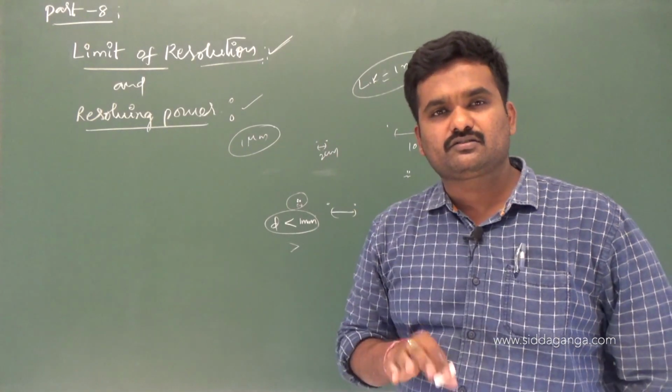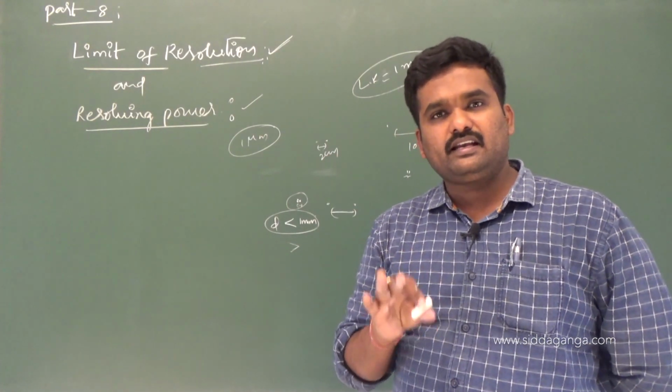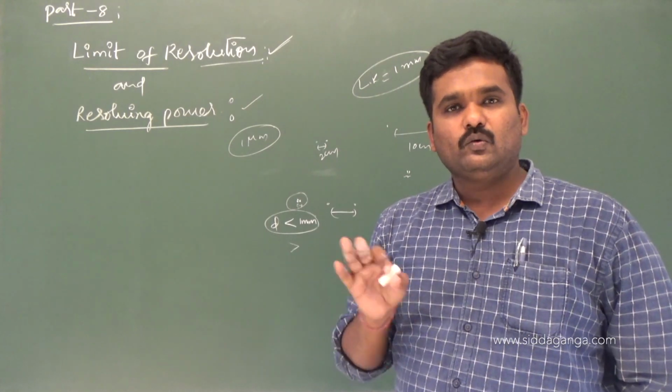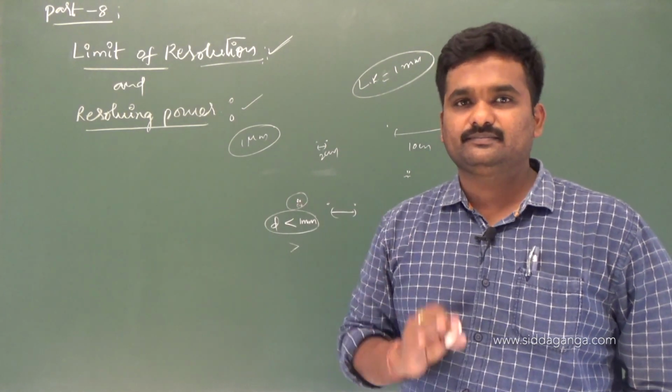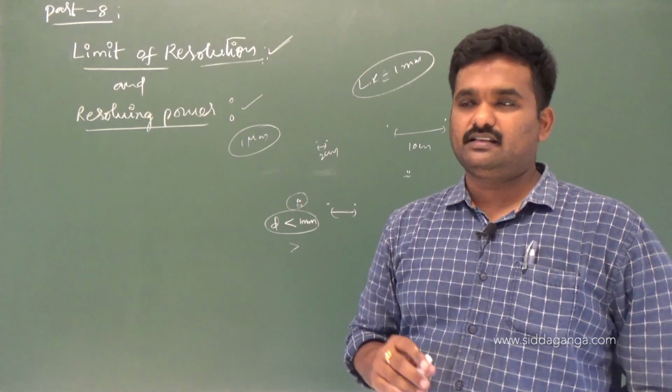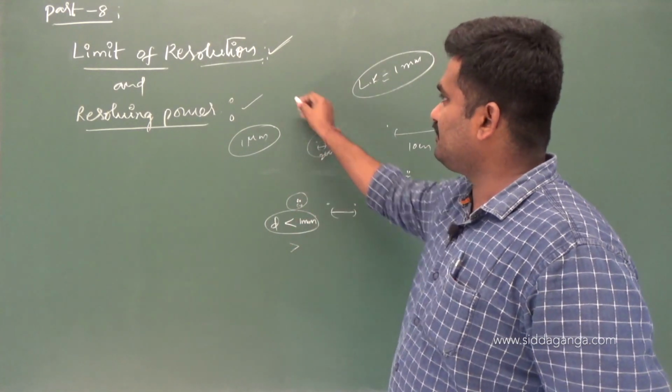Limit of resolution is 2 centimeters means what? He can see the objects as two distinct objects only if they are separated by a distance of minimum 2 centimeters or greater. That is the meaning of limit of resolution.